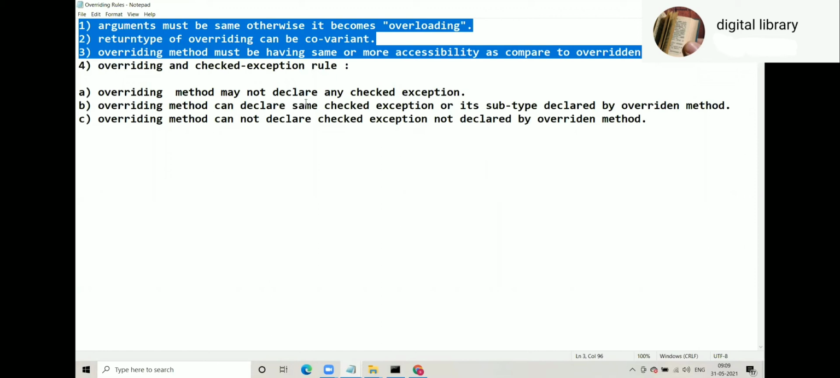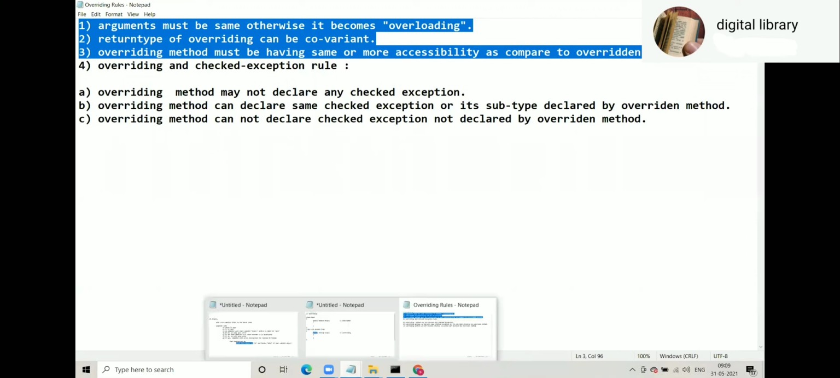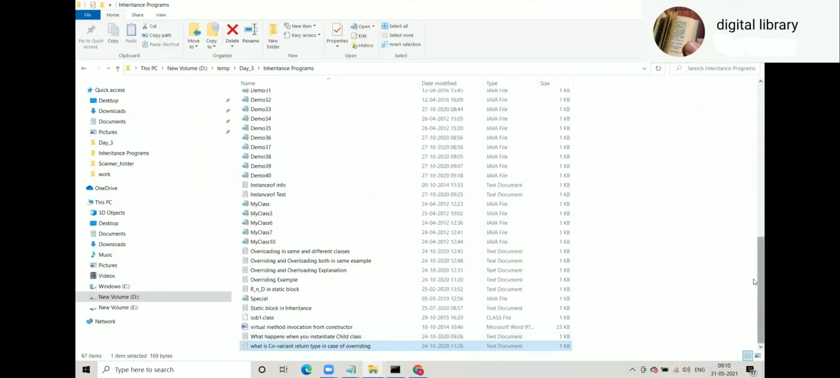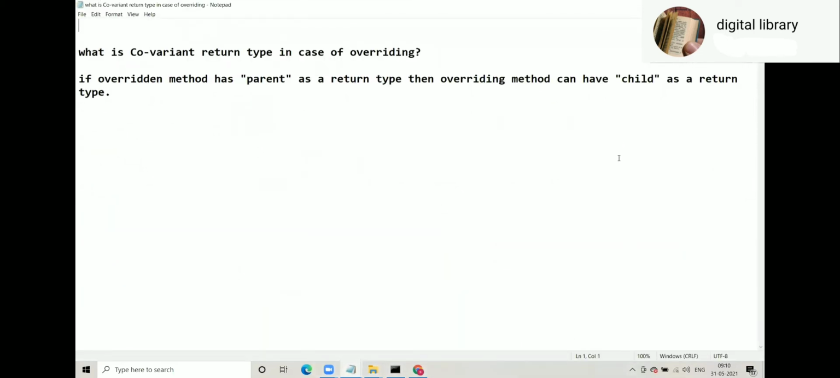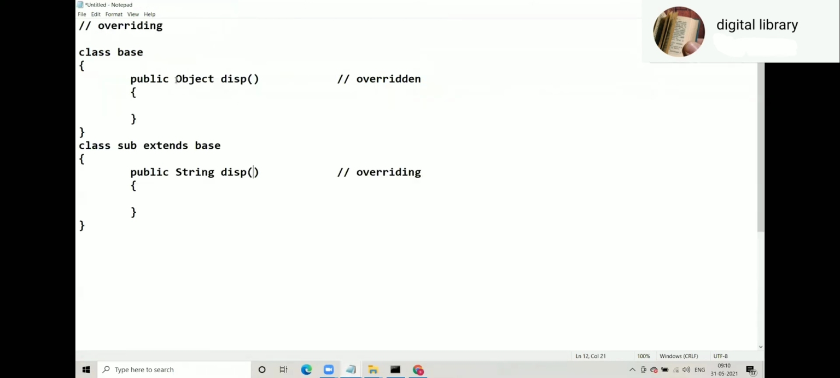Sir, please explain covariant again. You read it here first. Did you read? Now look at the example. This is covariant. Return type of overridden method is parent. Return type of overriding method can be a child of that parent. String is a child of object.